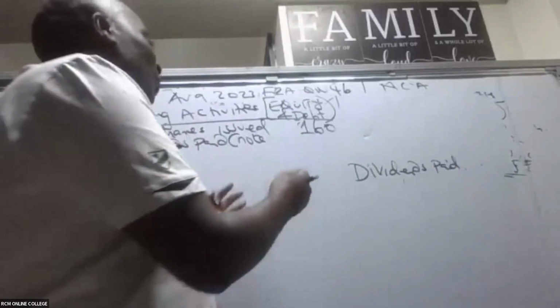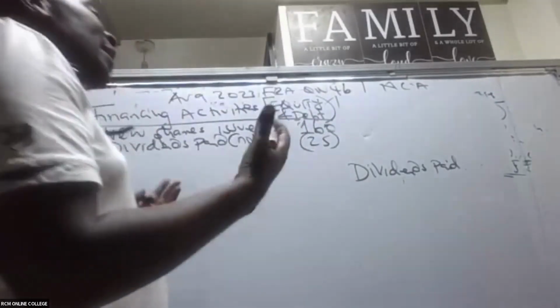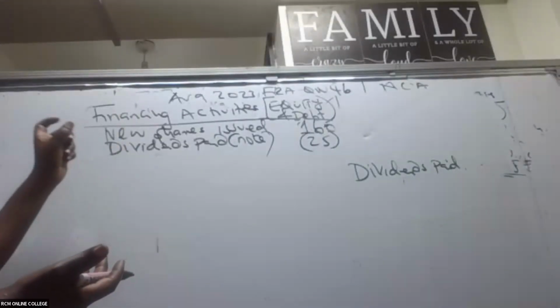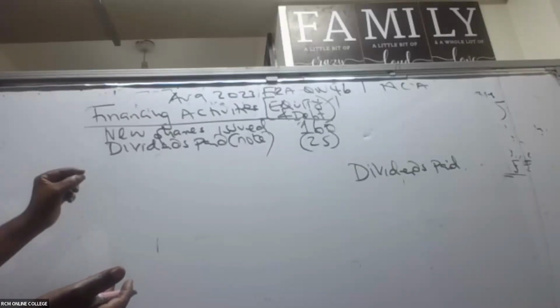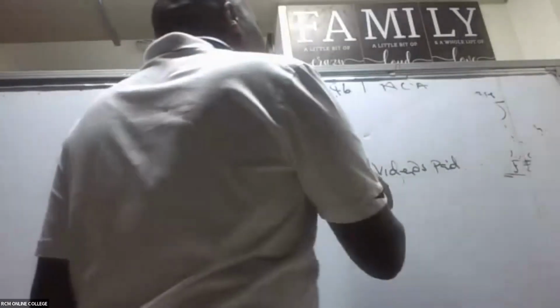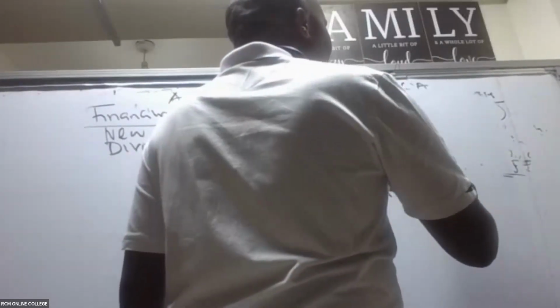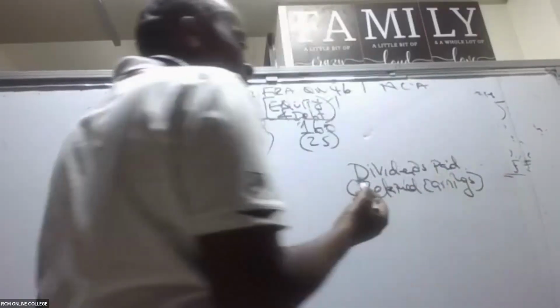So dividends paid, no calculation at all, 25. But which examiner? Examiners will never give you dividends paid. Remember, you paid these dividends because of financing, because of being financed by ordinary shareholders. How do we calculate dividends? If you remember, dividends are normally calculated by you tracking the retained earnings account.